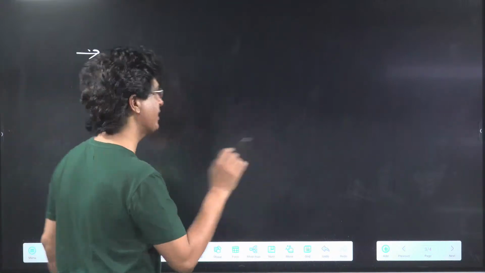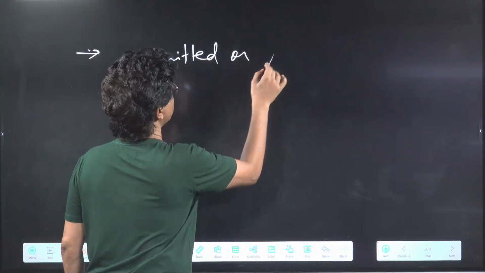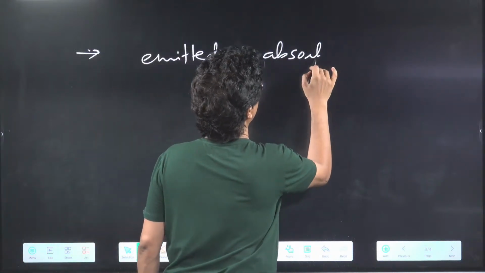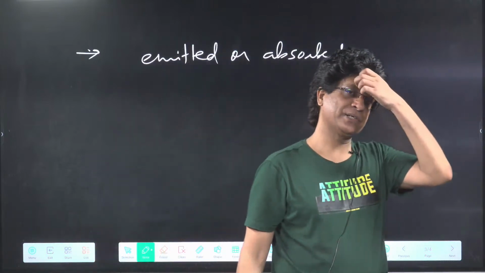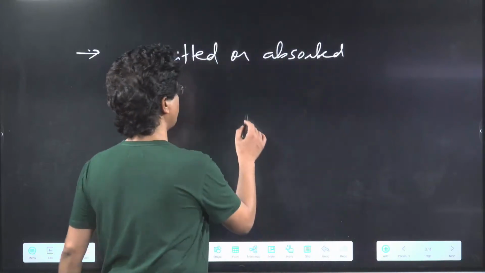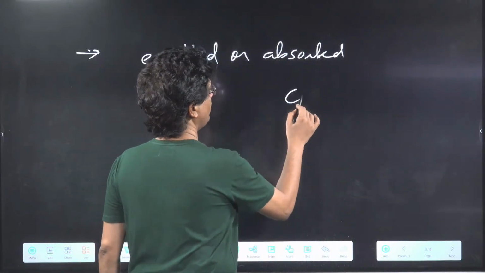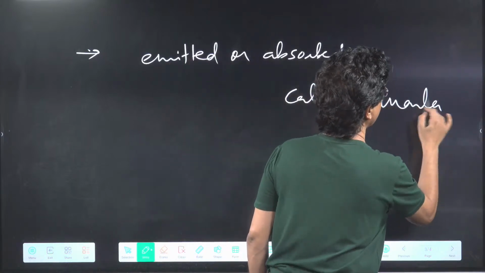Electromagnetic radiations. These radiations are emitted or absorbed in the form of packets called quanta, in the form of packets called quanta.